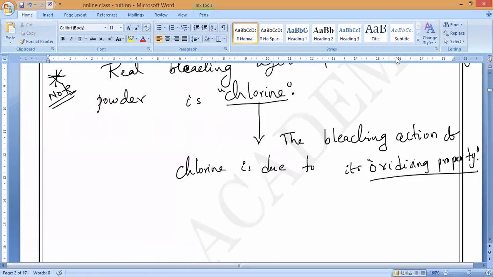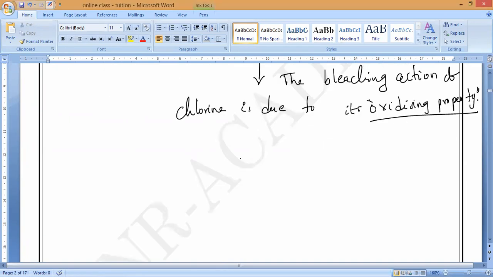Till here, any doubt, anybody, please let me know. Karthikeyan? No doubt, sir. Okay, so are you clear on everything? Very, very important, all of you should remember. Now here you can see what is happening: some colored substances turn colorless when oxidized by chlorine. That is what will happen.